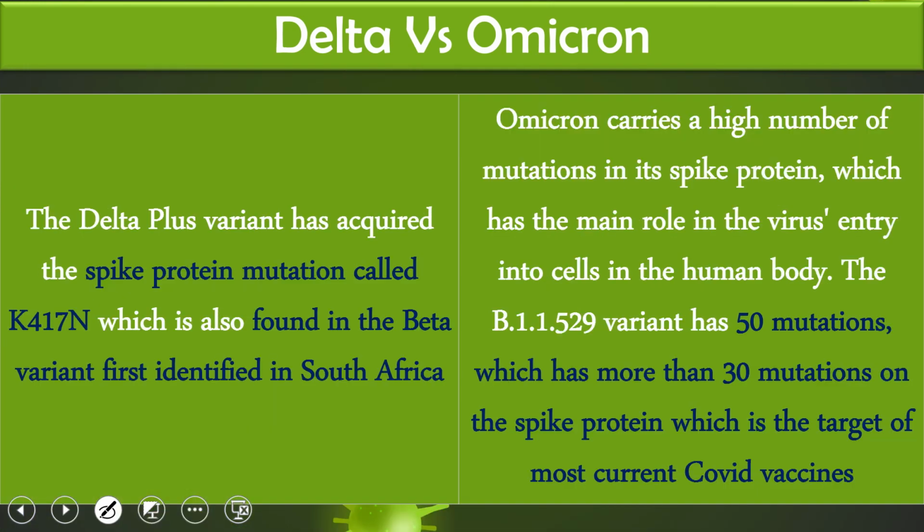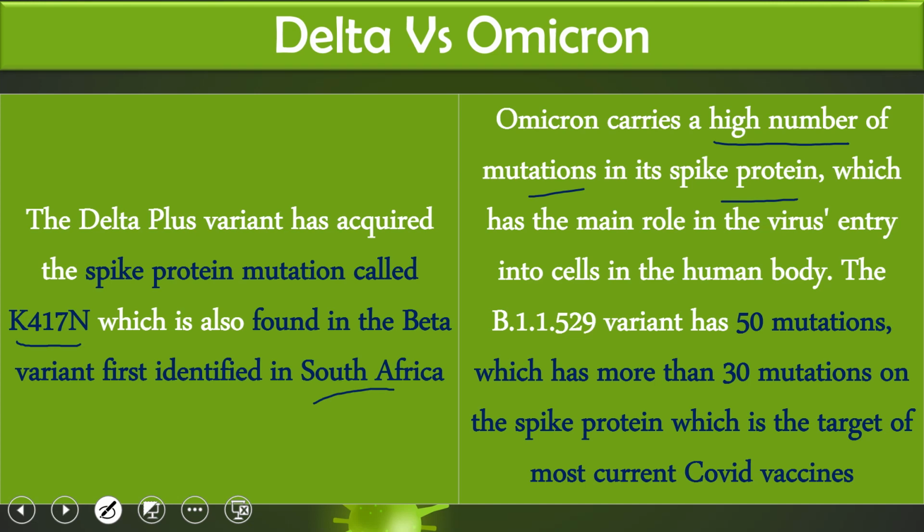The Delta variant has acquired many mutations. Roughly 8 or 9 specific mutations were there in the spike protein, and one of the important mutations was K417N, which is also found in the Beta variant, which was first discovered in South Africa. So the Delta variant had a number of mutations, but when we look at the Omicron, it carries a very high number of mutations in its spike protein.